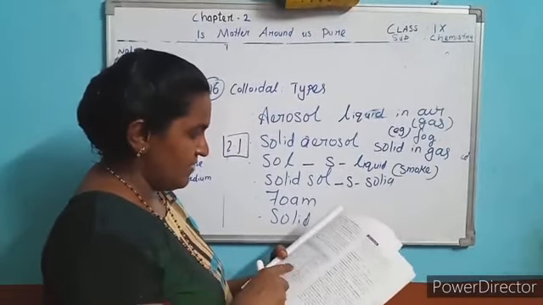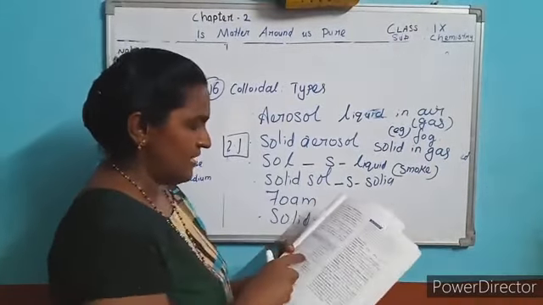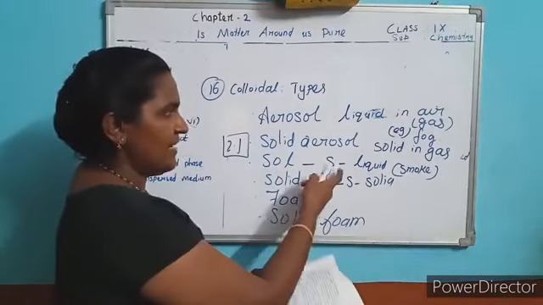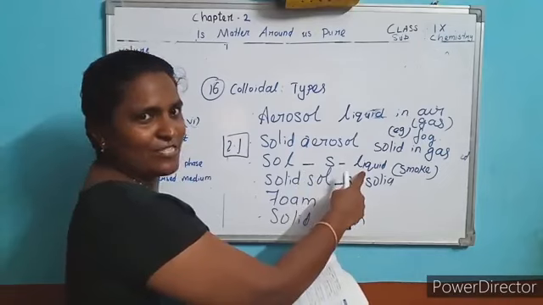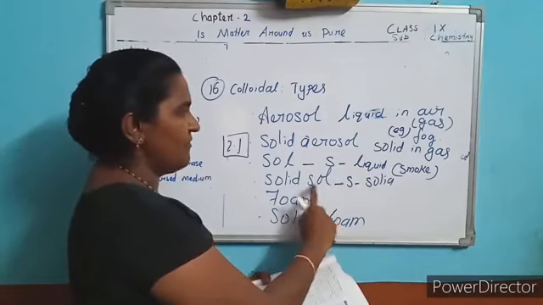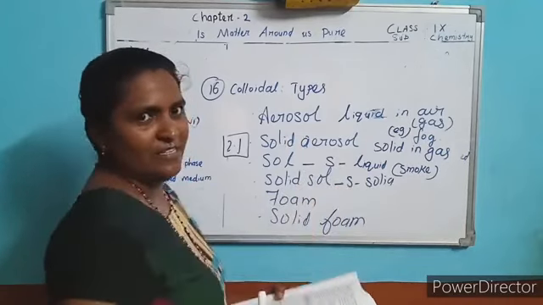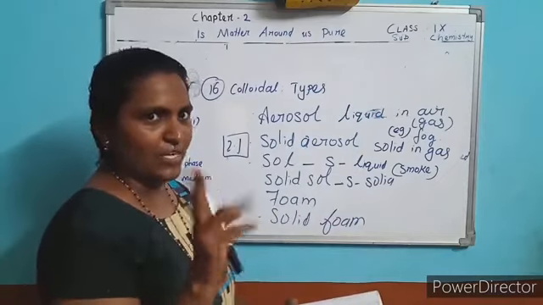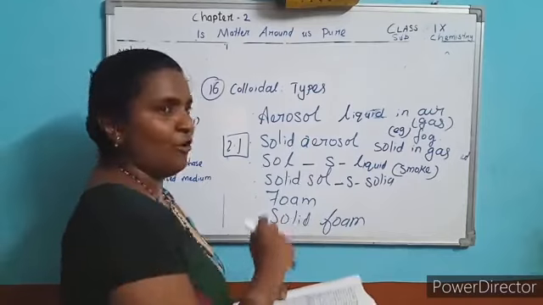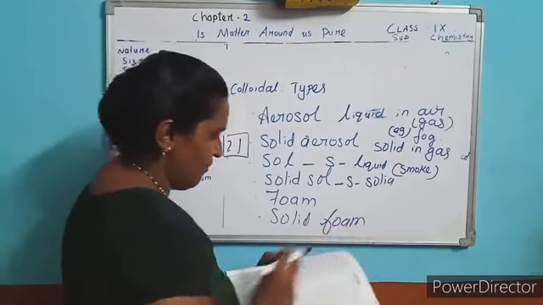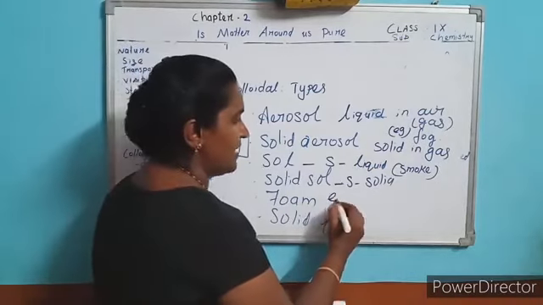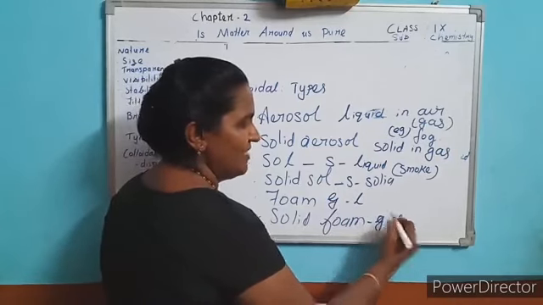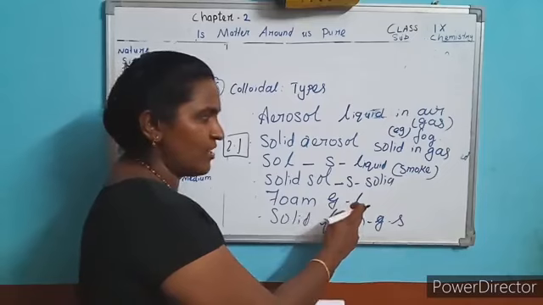What is that? Sol, isn't it? Sol is ink. Okay, in ink that color is a solid, liquid is water. The same way solid sol means solid in solid. What is the example? Glass. It's an example. It is a mixture of solid and solid. And what is foam? I told you. Foam is a gas in liquid. Small quantity is gas, large quantity is liquid.